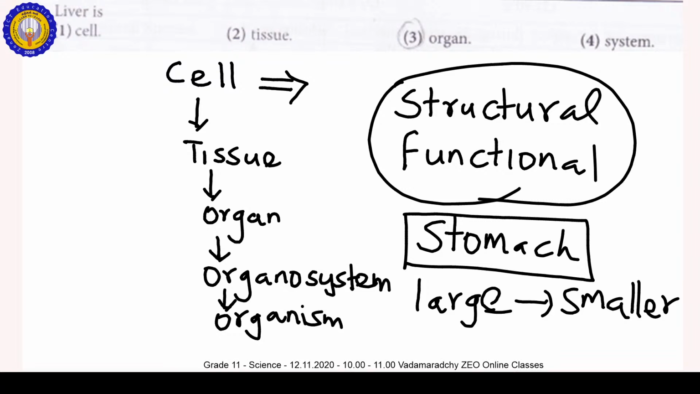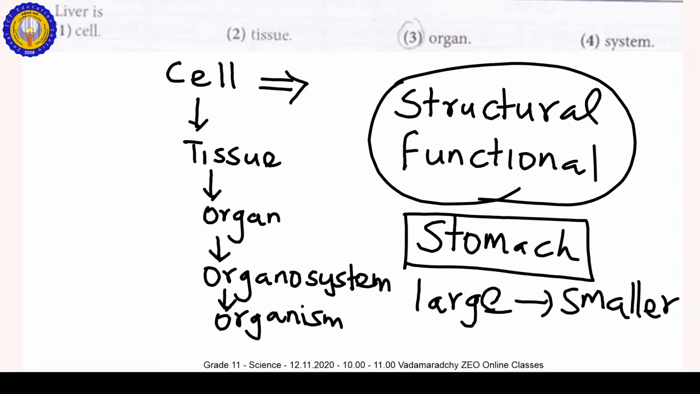Now you know that tissue means a group of cells joined together, whose origin is the same and which do a particular function or functions.